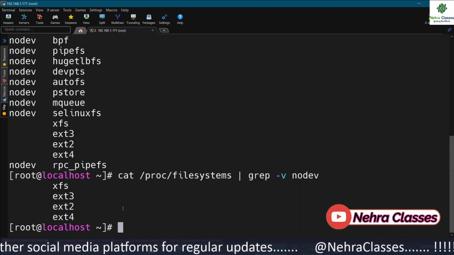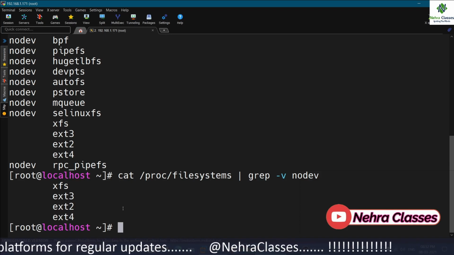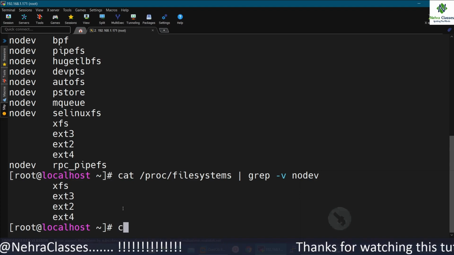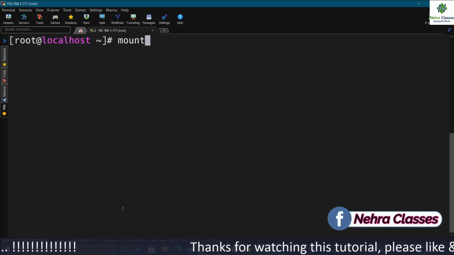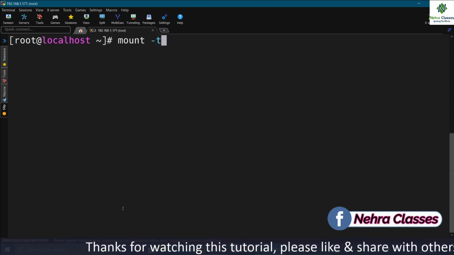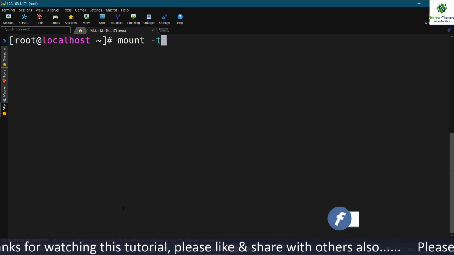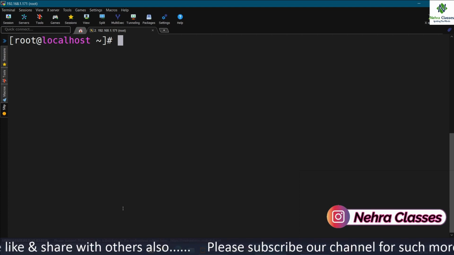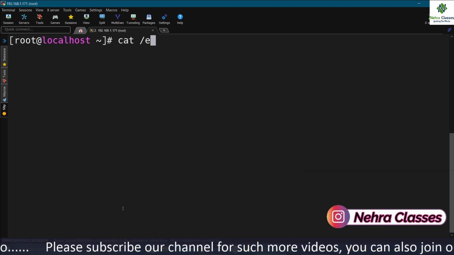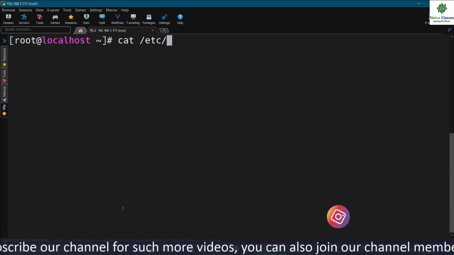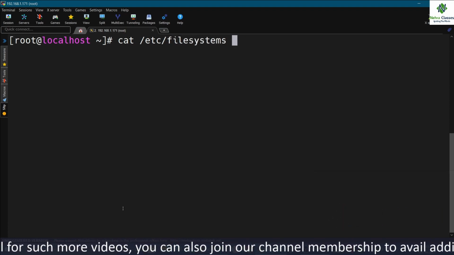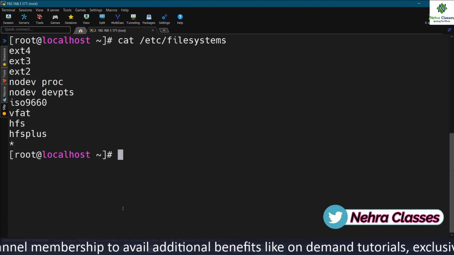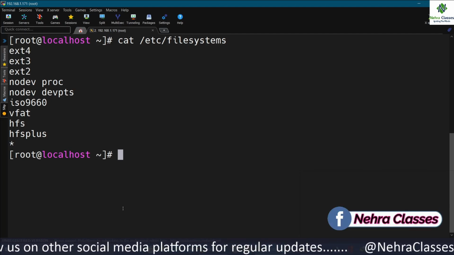The /etc/filesystems file contains a list of auto-detected file systems in case the mount command is used without the -t option. Nowadays, we generally do not mention the type of the file system while executing the mount command, so generally we do not use this option. That is auto-detected. And how does the system auto-detect it? It detects it by this file that is there in the /etc directory with the name filesystems. If you open this file by running the cat command, you can see the details. Help for this file is provided by the man mount command.